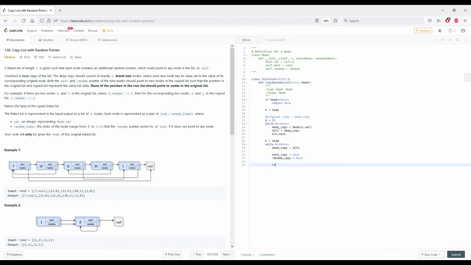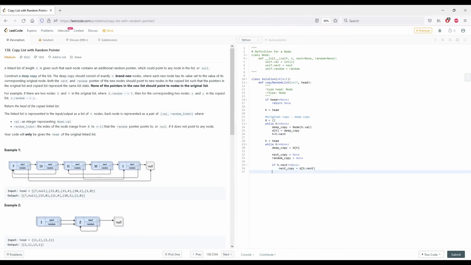So if h dot next does not equal none, then next copy is basically going to be the deep copy of h's next, so d of h dot next.